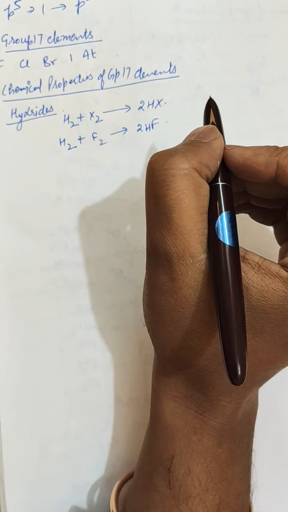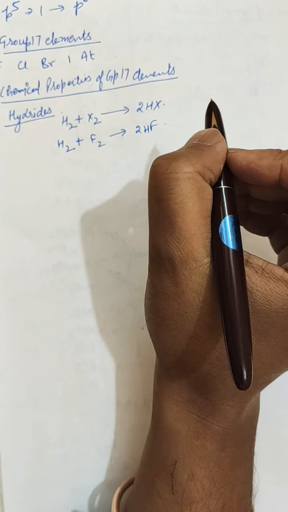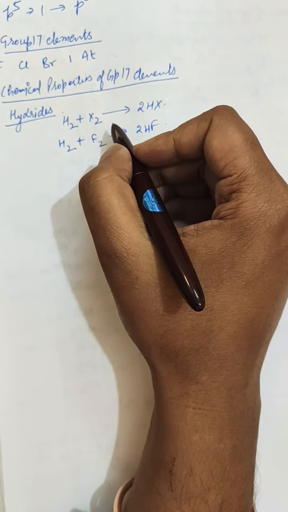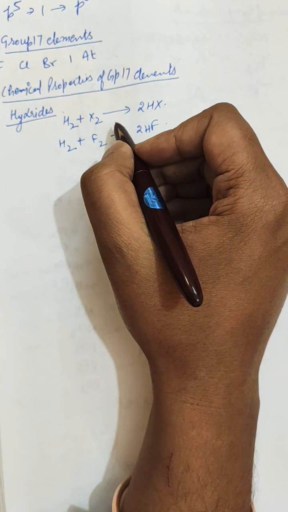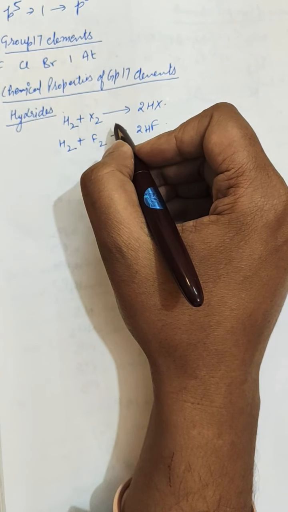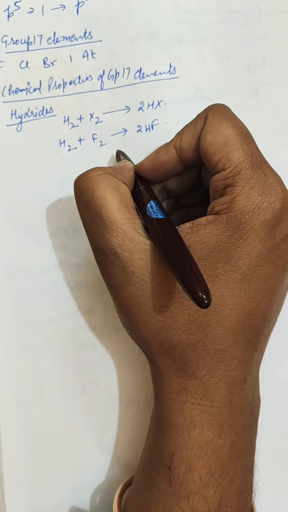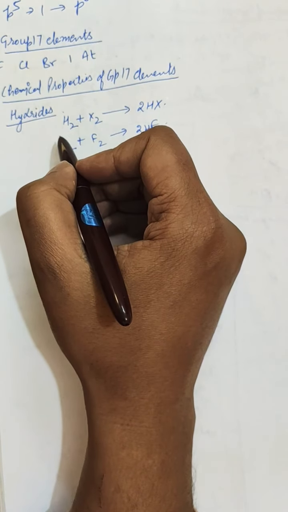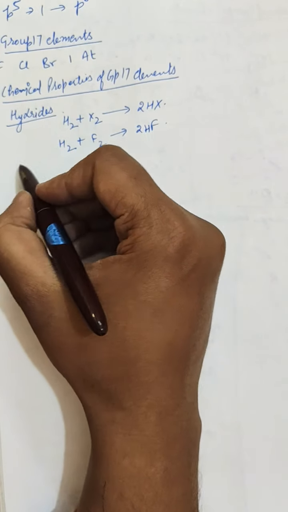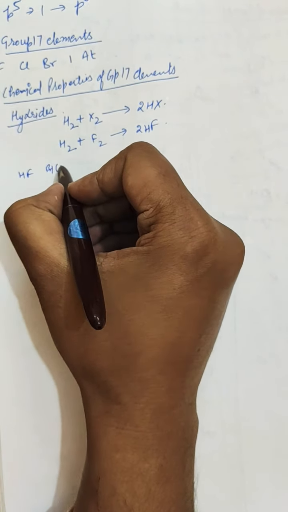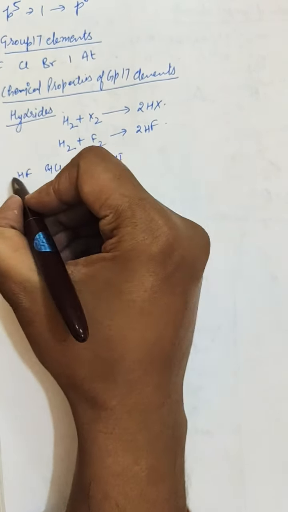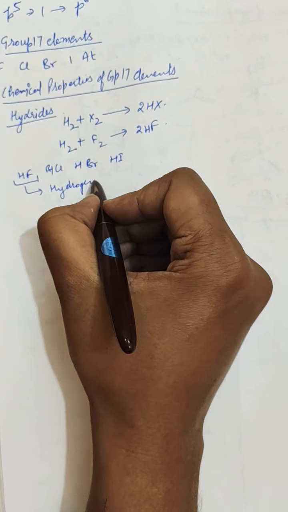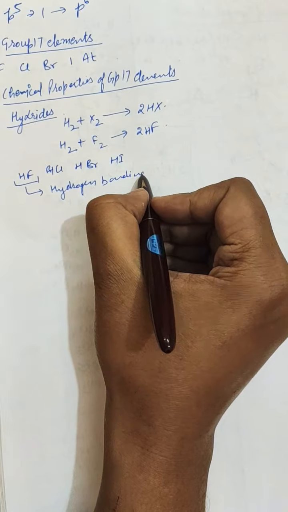Further, there are physical properties of these hydrides of halogens. Hydrogen fluoride is a low boiling liquid, while HCl, HBr and HI are gases. Except hydrogen fluoride, their melting and boiling points increase with increase in the atomic mass of the halogen. The anomalous behavior of HF is due to the presence of hydrogen bonding in the molecule. Out of HF, HCl, HBr and HI, HF is a liquid, most probably due to hydrogen bonding.